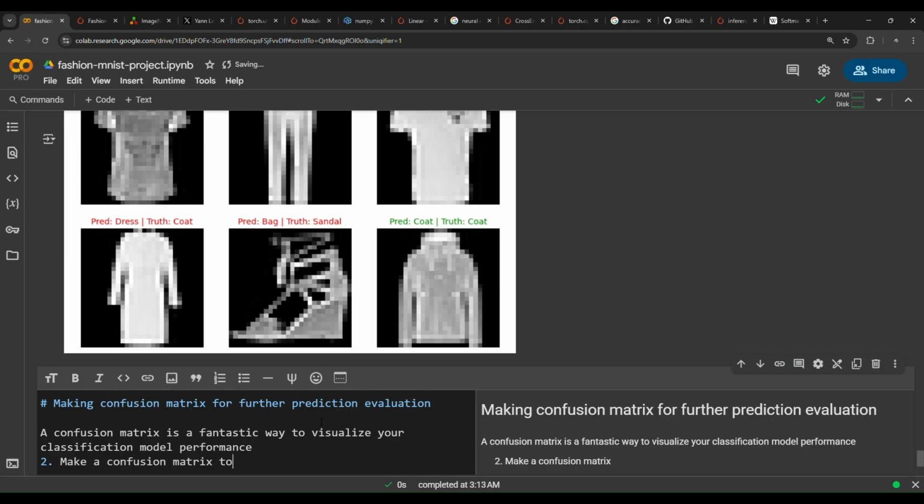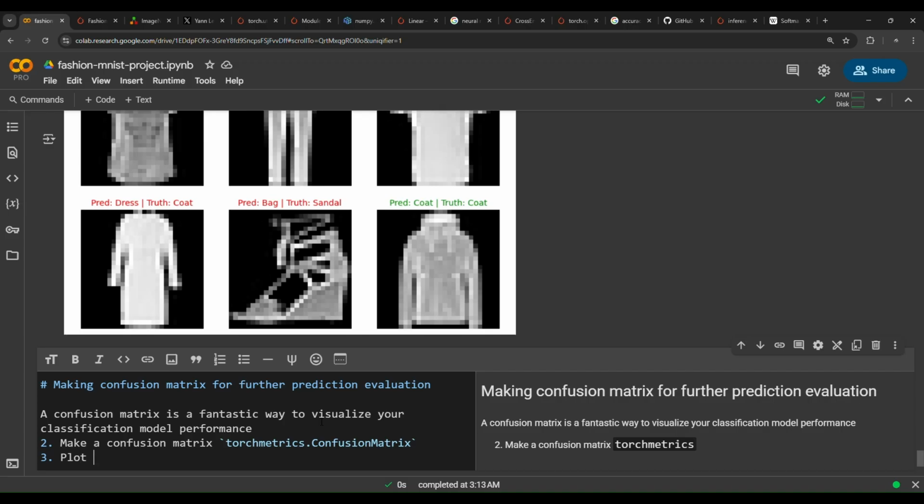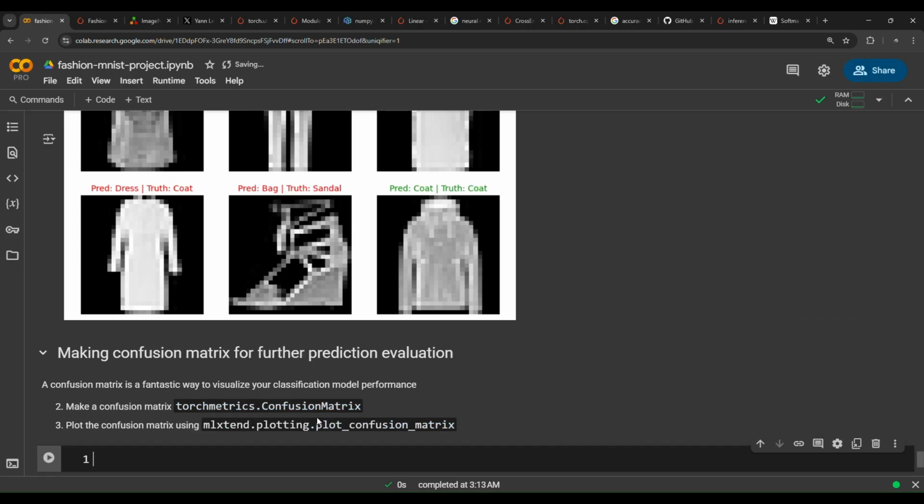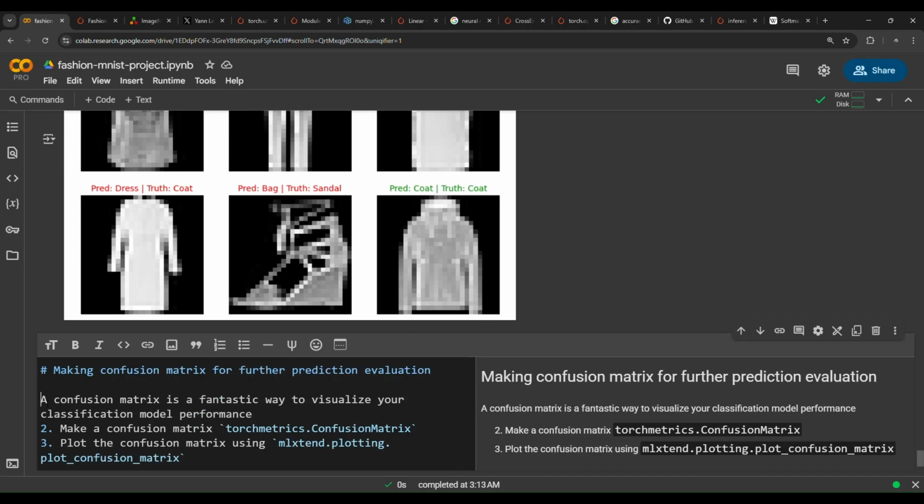So we're going to use the torchmetrics library, torchmetrics.ConfusionMatrix. 3. Plot the confusion matrix using, we're going to use this library mlxtend.plotting.plot_confusion_matrix. Let's put this in number 1.